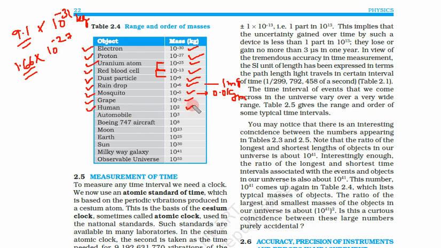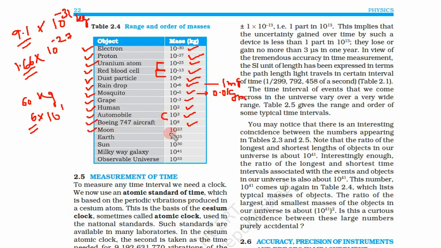Human is 10 to the power 2. Why have they written 10 to the power 2? Because the average weight of a human is around 60 kg, and this is 6 into 10 to the power 1. So 6 is definitely more than 3.16, so we get 10 to the power 2. Now automobile, that means your vehicles, are typically 10 to the power 3 kilogram. A Boeing 747 aeroplane is 10 to the power 8 kilogram. So this is becoming very heavy.